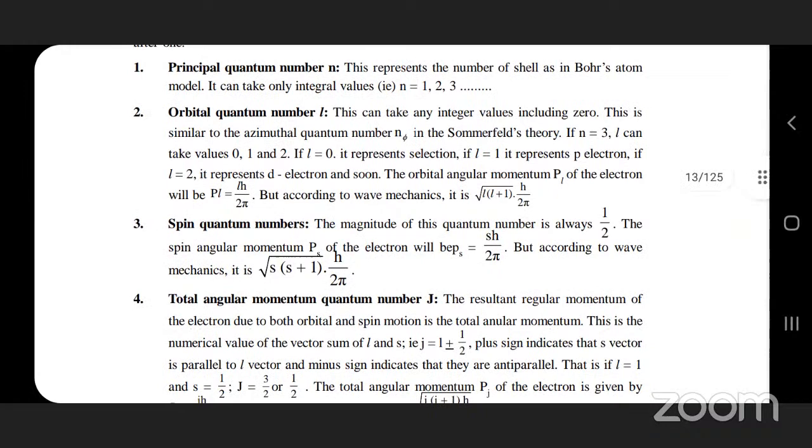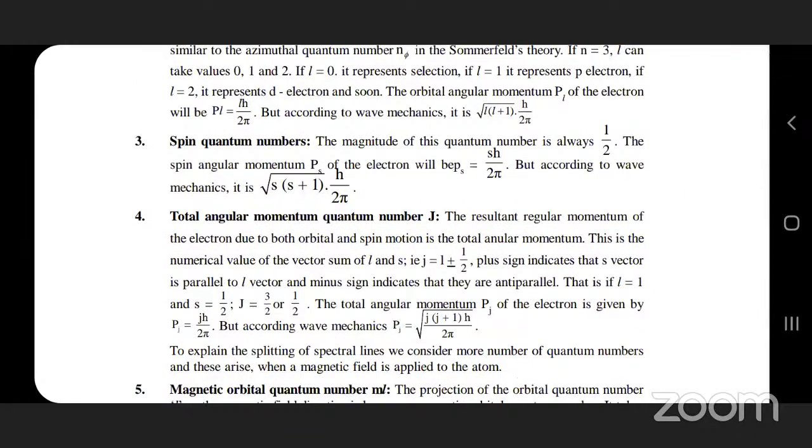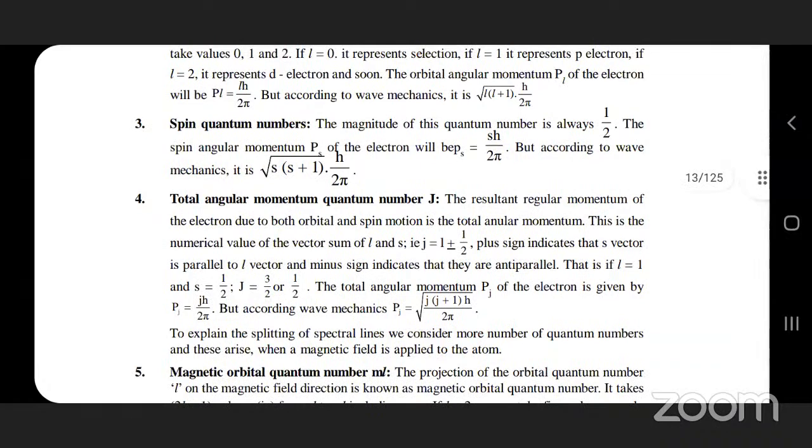Next, the total angular momentum, L plus S, which is nothing but J, the P_j value to be given out here. The J value should vary from 3 by 2 to 1 by 2, and S values are plus or minus 1 by 2. Okay, so that is the total angular momentum.